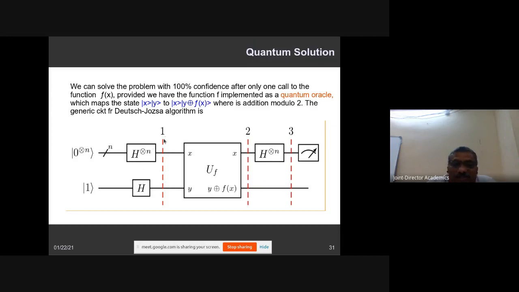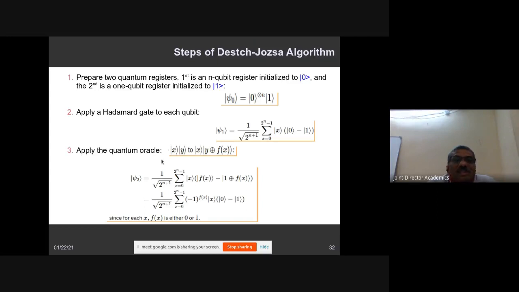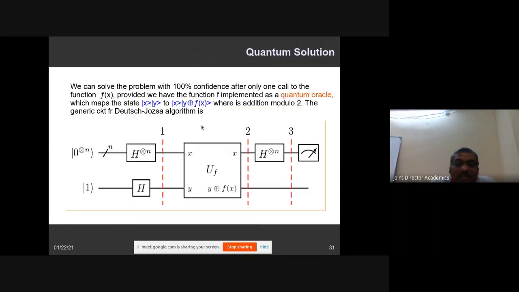The working principle of this algorithm is, initially you start with 2 registers. The first register is initialized with the 0 state, and the second register is initialized with 1. Then you apply the Hadamard function to each and every qubit. For example, n equal to 10: 10 zeros are there, followed by 1.